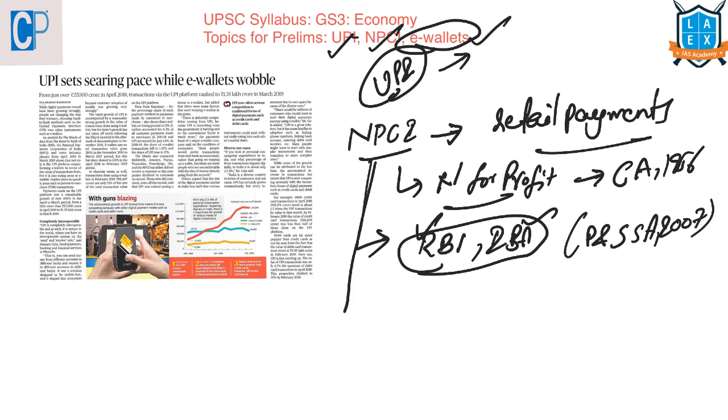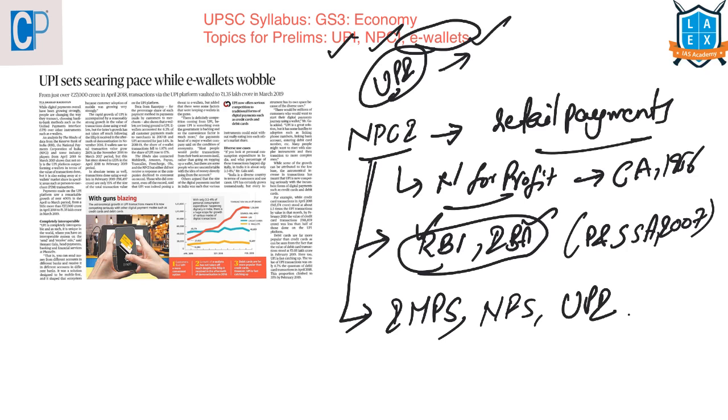What are the products of this NPCI? Immediate Payment Services, which is also known as IMPS, National Financial Switch. This UPI is also a product of this.